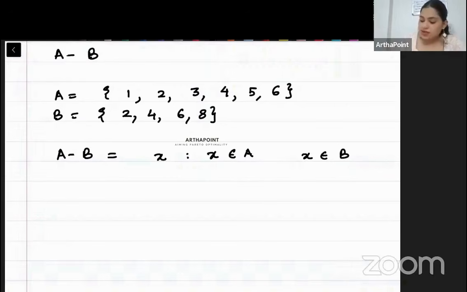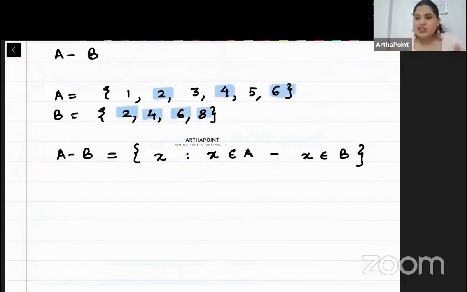Minus, I can just put a minus sign, those elements which belong to B. So how can I go ahead and write that? I am going to remove which elements, beta? 2, 4, 6, and 8. So I will remove 2, I will remove 4, I will remove 6, 8 is not there. So A minus B will give me 1, 3, 5.